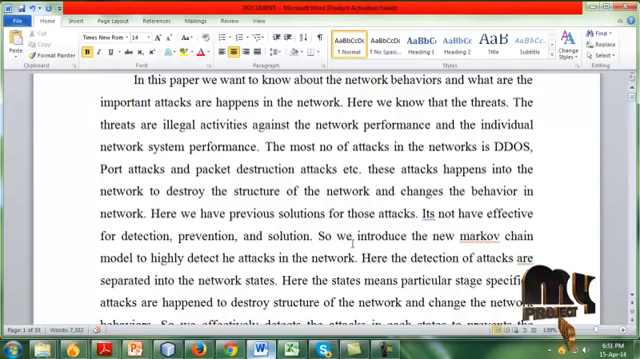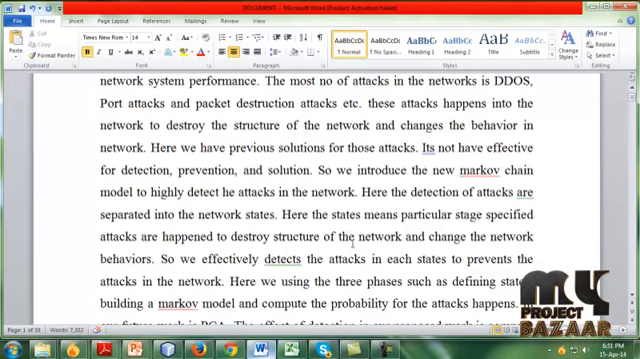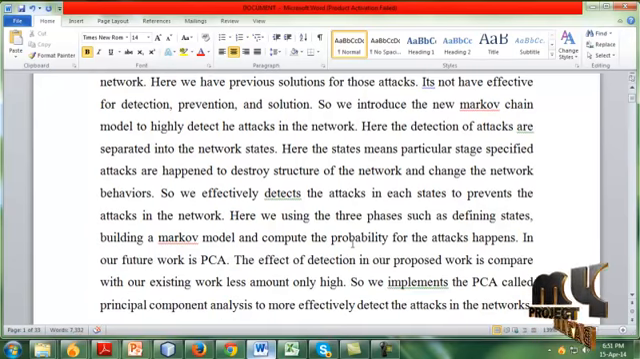Here the detection of attacks is separated into network states. Here the states mean that particular specified attacks happen to destroy the structure of the network and change the network behaviors. So we effectively detect the attacks in each stage to prevent the attacks in the network. Here we use three phases: defining states, building a Markov chain model and computing the probability for the attacks that happen.